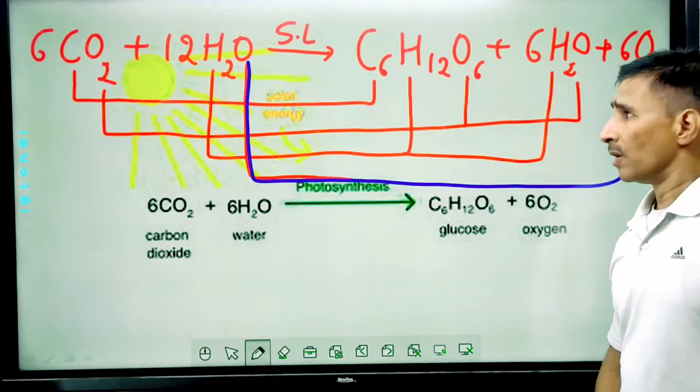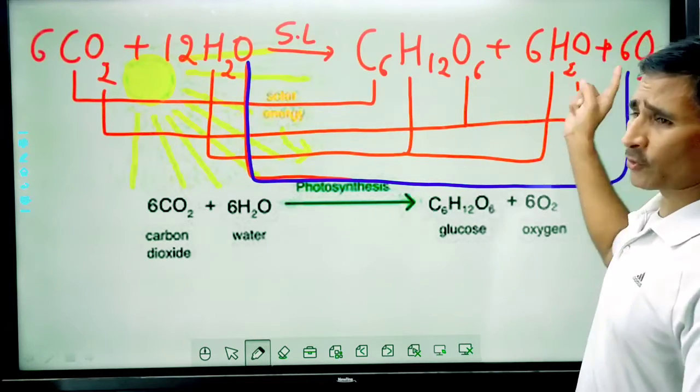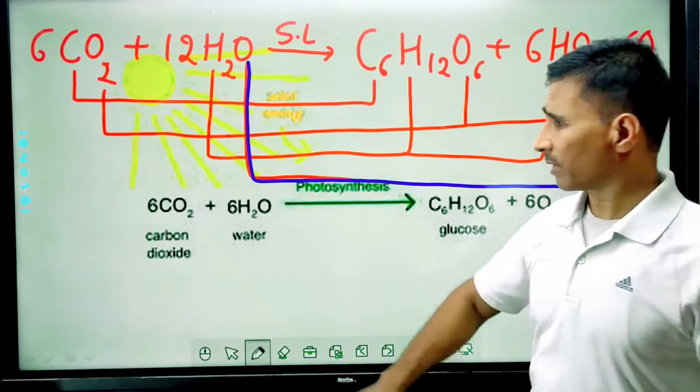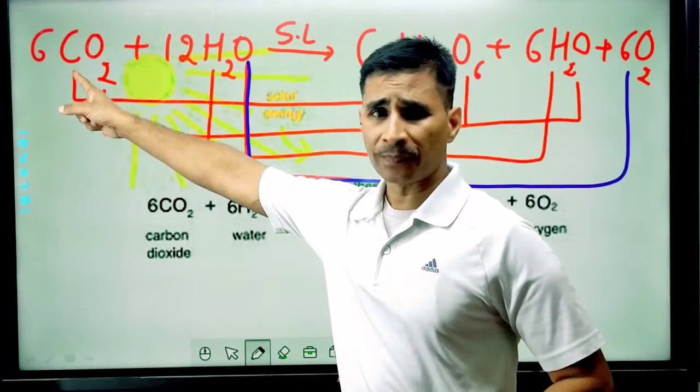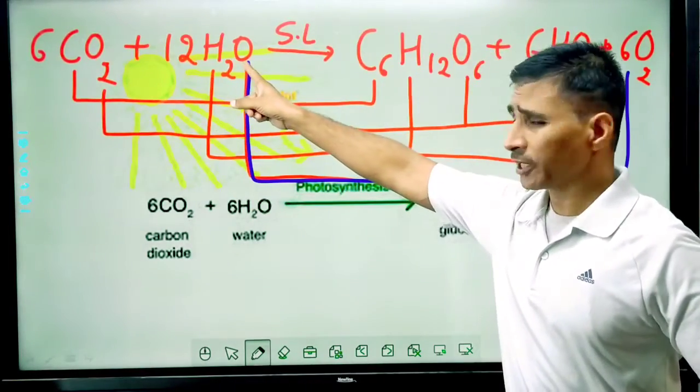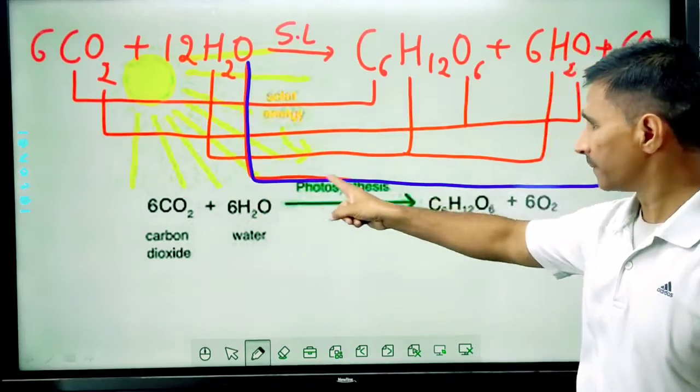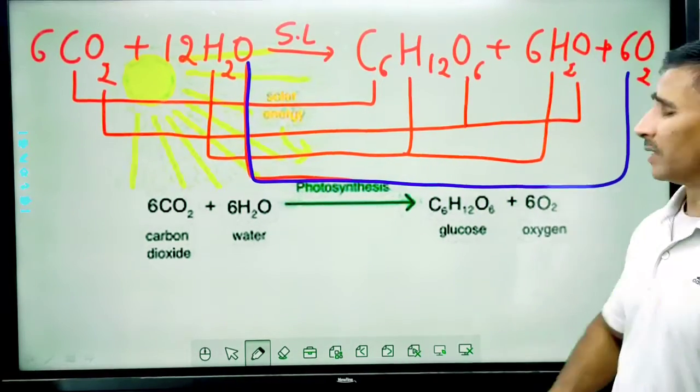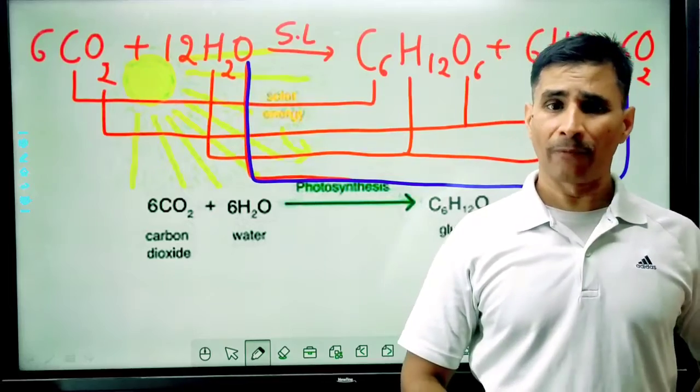It means oxygen produced during the process of photosynthesis does not come from the breakdown of CO2. It comes from the photolytic breakdown of water. This is the chemical reaction of photosynthesis.